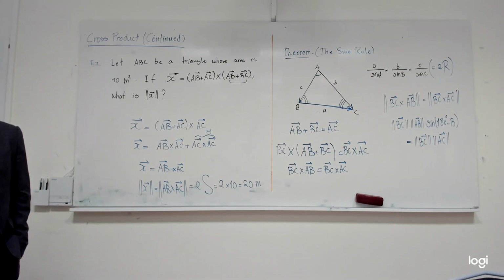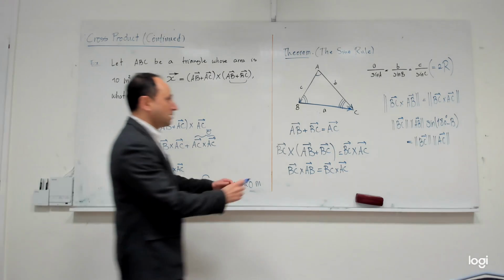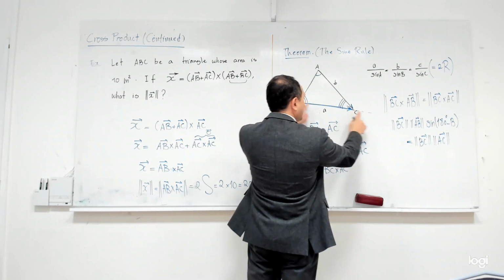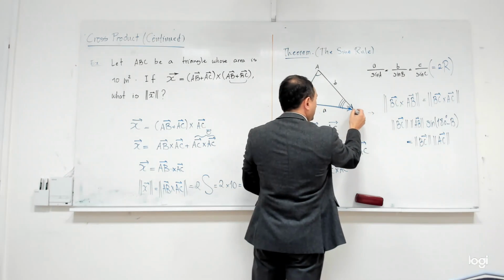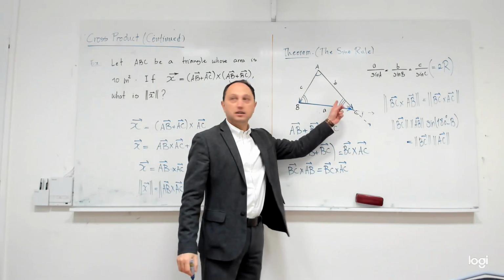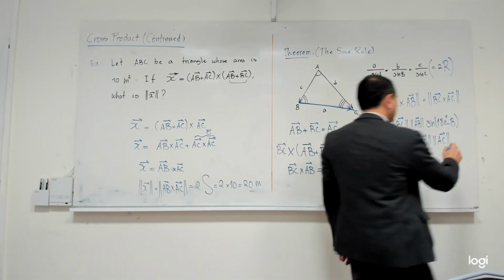No. Wait, oh, okay. I don't know why you don't learn. It's C itself, yes? Because I am supposed to draw them from the same point, yes? So if I parallel transport it here, this angle is the angle between them, and that's exactly equal to C. So this is angle C.